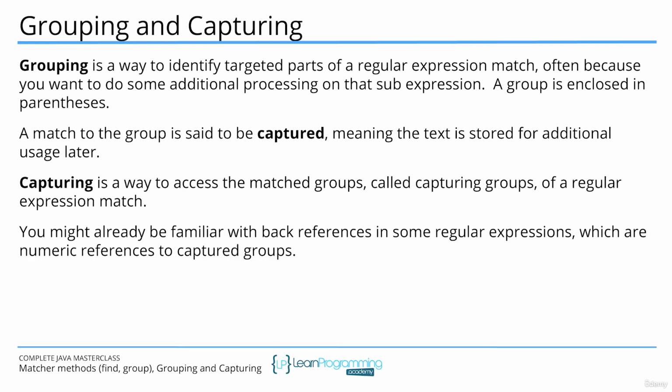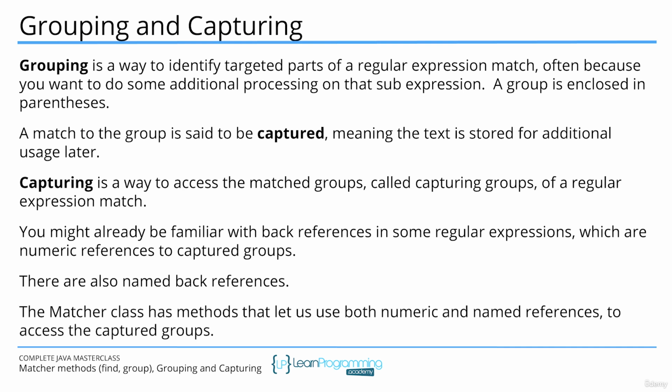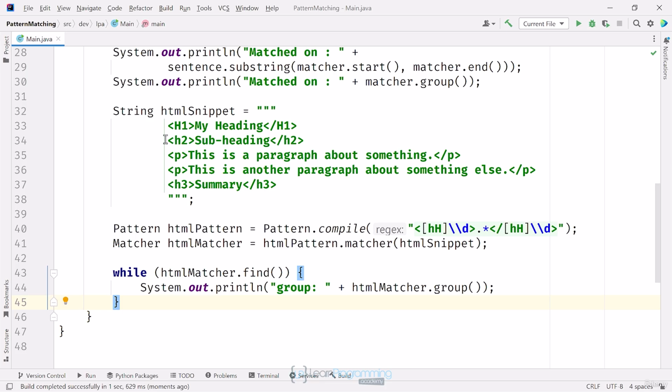You might already be familiar with back references in some regular expressions, which are numeric references to captured groups. There are also named back references. I'll cover both of these types of back references shortly. The matcher class has methods that let us use both numeric and named references to access the captured groups. I'll put parentheses around the dot asterisk in my regular expression. This is the text within the tags and the text I want to capture here.